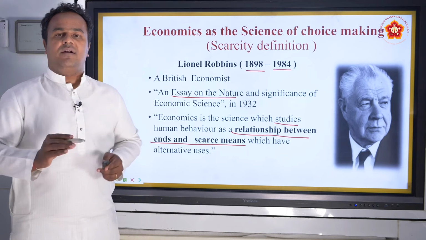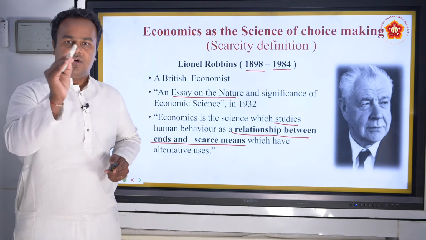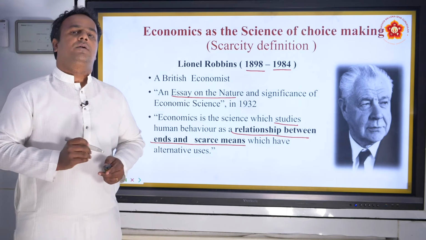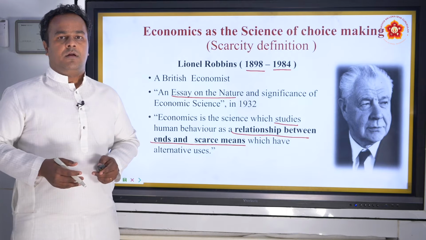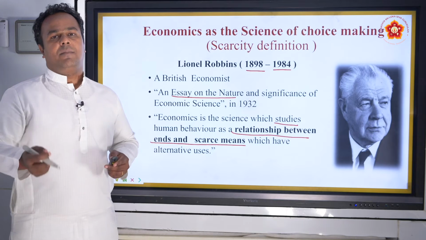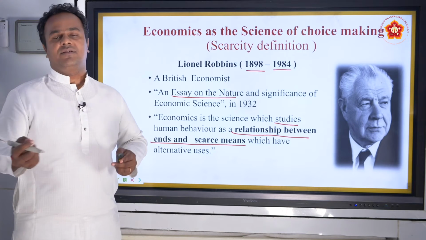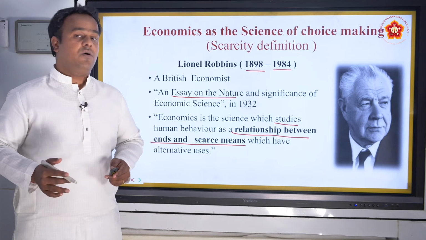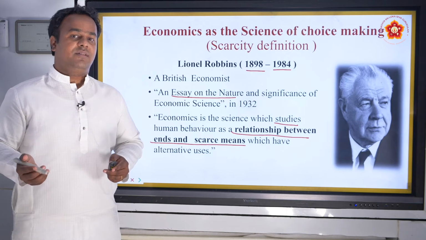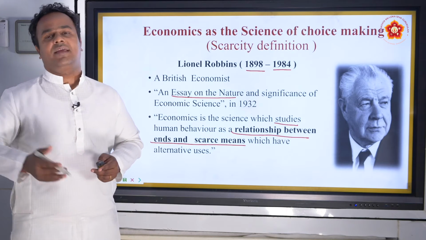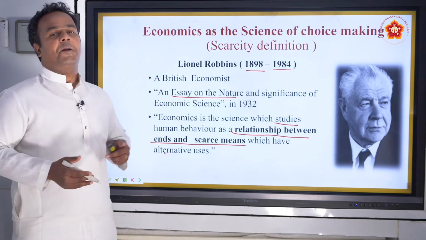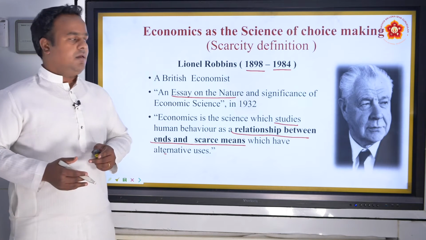You already know what alternative uses are. Each resource, like land or capital, has many uses, isn't it? You can buy a motorbike, or you can spend on higher education, or you can purchase a costly iPhone with 80,000 or 70,000 rupees. There are multiple products that one can purchase. That is alternative uses.